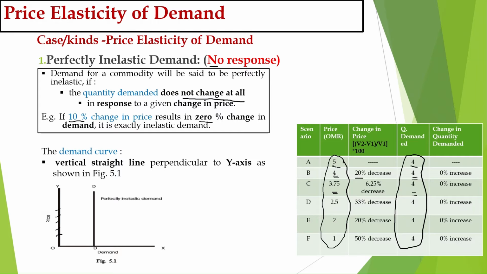So here you can see when price in scenario B falls from 5 to 4, what happens? There is a 20% decrease in the price, but the change in quantity demanded is 0%. It was 4 before, again it is 4. Again price falls from 4 to 3.75, which means a 6.25% decrease in price, but the demand remains same, which is 0%. So the price is decreasing, but the demand remains same. This is happening in practical examples.